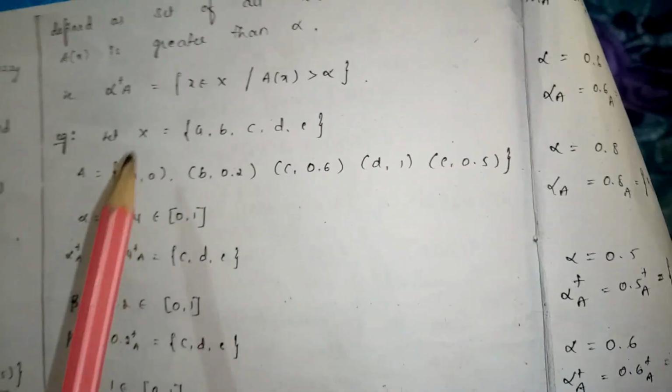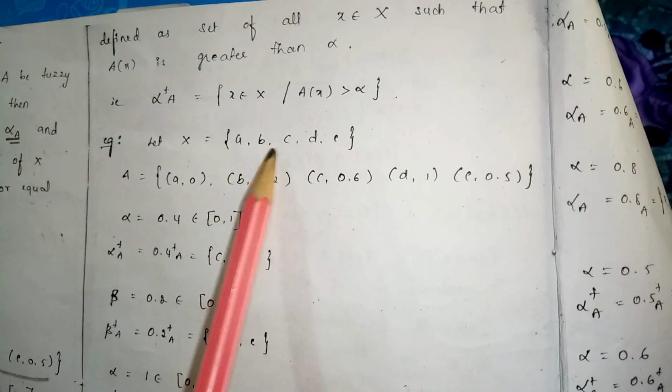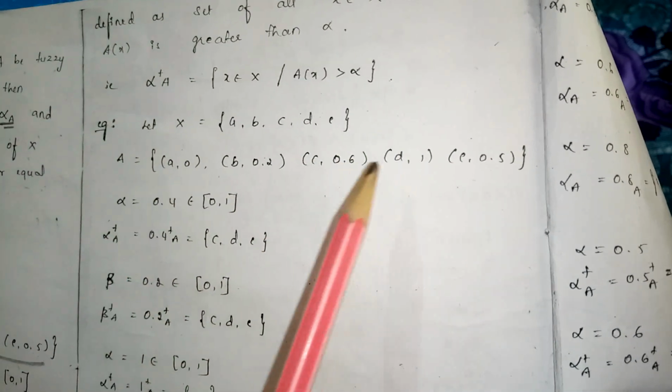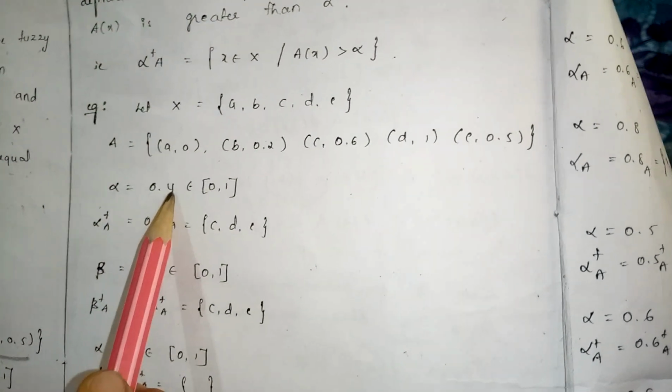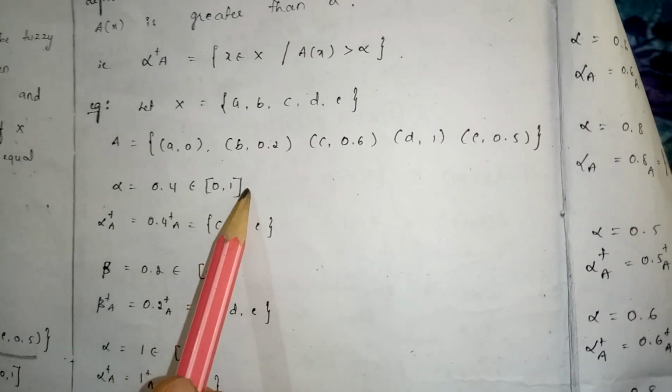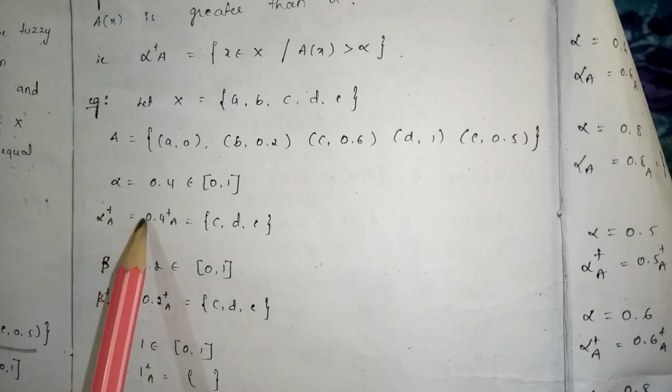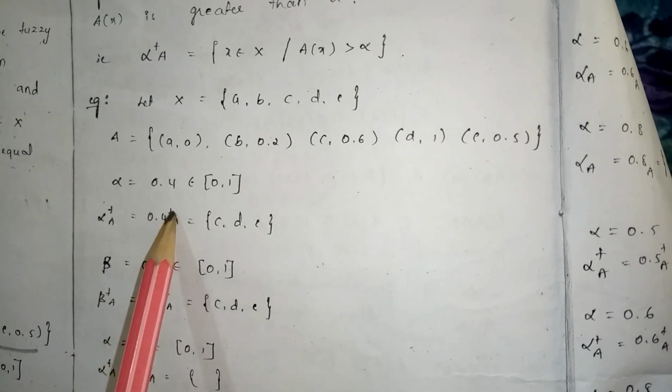Let us see one example. Let X equal to {a, b, c, d, e}, and A is the same fuzzy set. Alpha equal to 0.4 belongs to the closed interval [0, 1]. The strong alpha cut is denoted by alpha plus A. Here our alpha value is 0.4. In the alpha cut we considered both greater than or equal to, but here we must take only values strictly greater than 0.4.